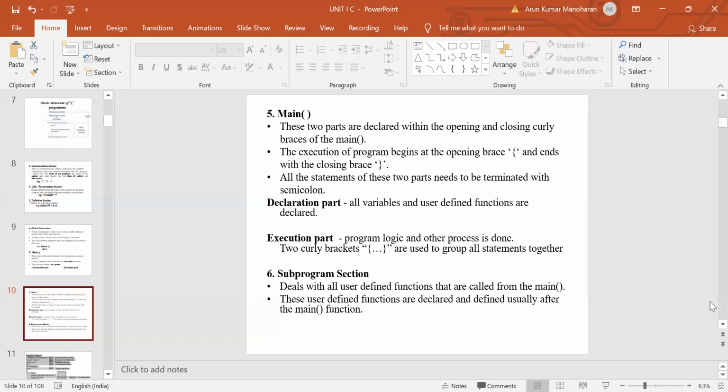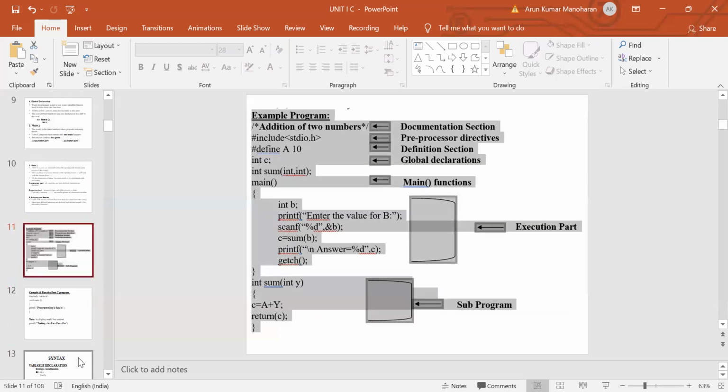Next we are going to see one simple example for the structure of a C program. By seeing this example, you can get a clear idea about the structure. See, this is the example program. The first section is the documentation section. We have already discussed what the documentation section is. It will consist of a set of comment lines.